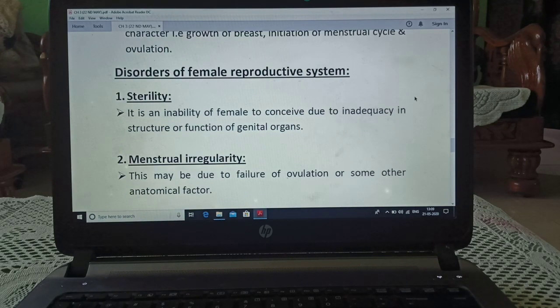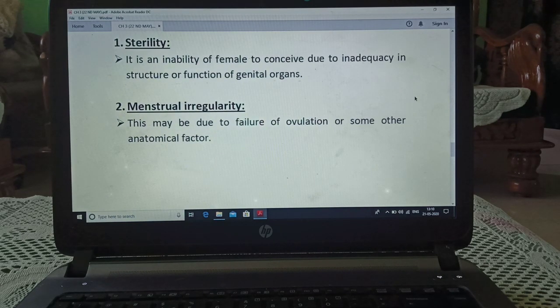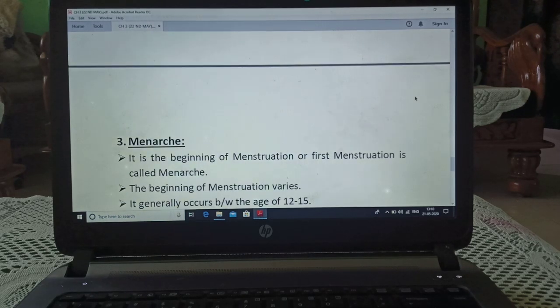Disorders of female reproductive system. Sterility. It is an inability of female to conceive due to inadequate structure or function of genital organ. Menstrual irregularity. This may be due to failure of ovulation or some other anatomical factor.